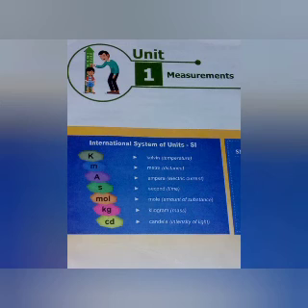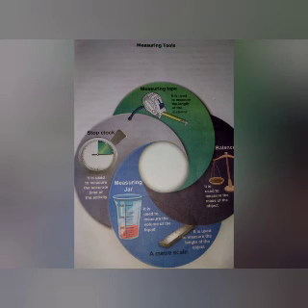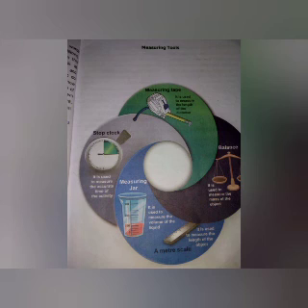What are the measuring tools that you know? In the above picture, you can see some measuring tools that we use in daily life. First, measuring tape. It is used to measure the length of the distance. Stop clock. It is used to measure the accurate time of an activity. Next, measuring jar. It is used to measure the volume of a liquid. Meter scale next. It is used to measure the length of an object. Next, balance. It is used to measure the mass of objects.